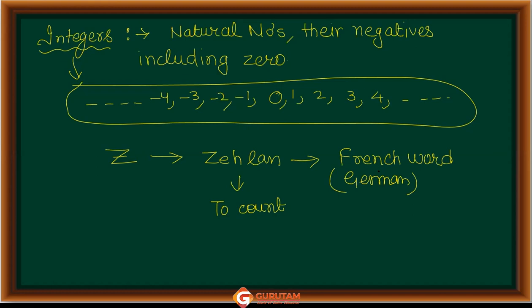So they used to count the objects or items, and that's why we are using the letter Z over here, right? So Z is the collection of all the natural numbers, their negatives, including the 0 also. That's right. Is it clear to you?